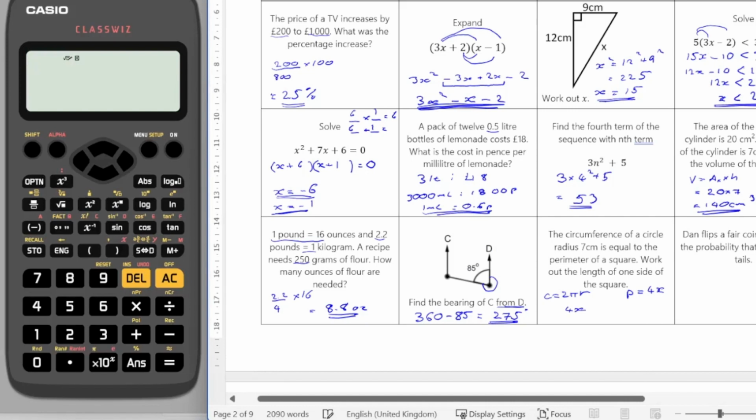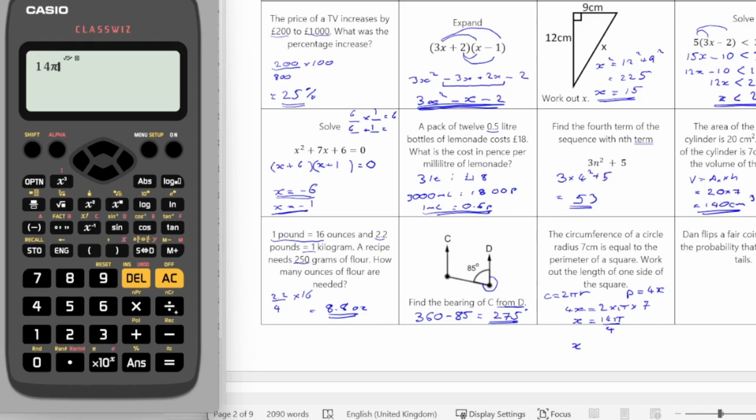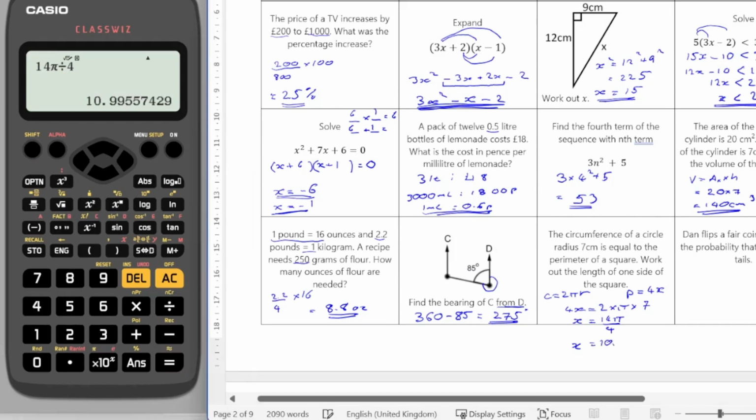So I'm going to say that 4x has got to be equal to 2 times by pi times by the radius, which was 7. So x is going to be equal to 14 pi over 4. So x is going to be equal to 14 shift pi divided by 4. It's going to give me the value of 7 over 2 pi, and as a decimal that's going to be 10.9955... So let's say I'm going to call that 11.0 centimeters to 1 decimal place.